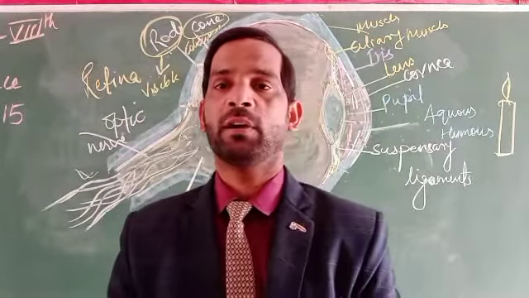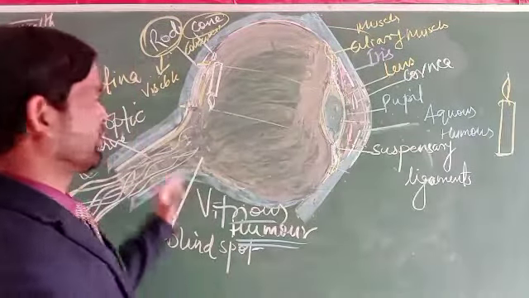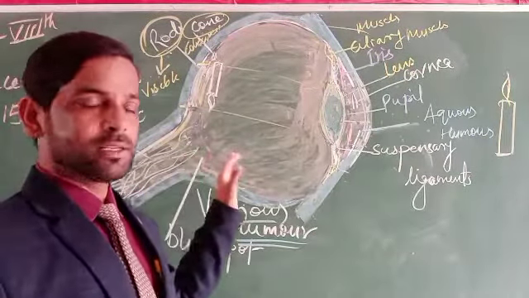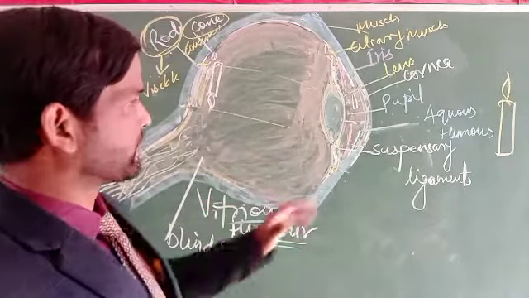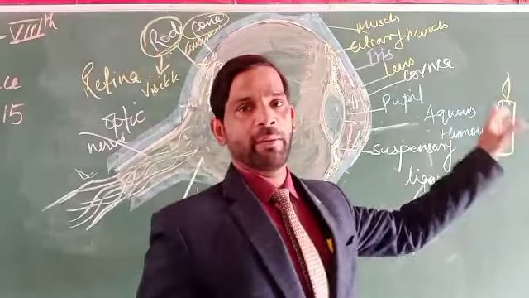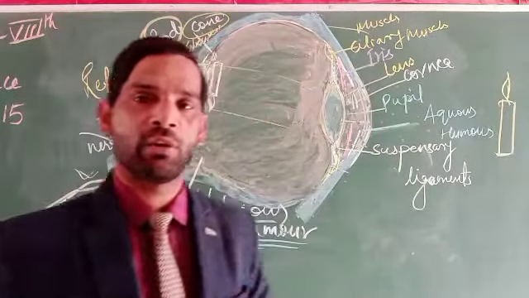And here in the brain, this image is reversed again into its original form. Now this is the criteria by which we are able to see any object.